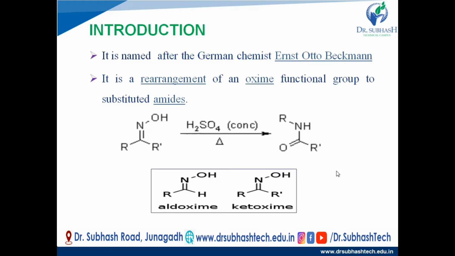There are two types of oxime, aldoxime and ketoxime. Aldoxime can be prepared from the aldehyde and ketoxime can be prepared from the ketone molecule. Aldehyde reacts with hydroxylamine and forms aldoxime. Ketone molecule reacts with hydroxylamine, that is NH2OH, and forms the ketoxime.